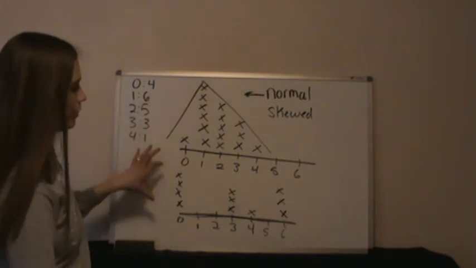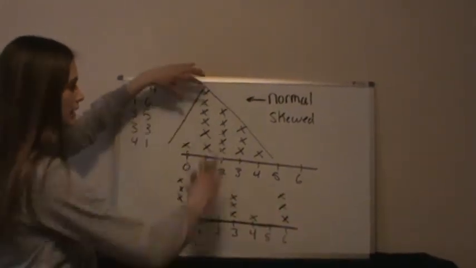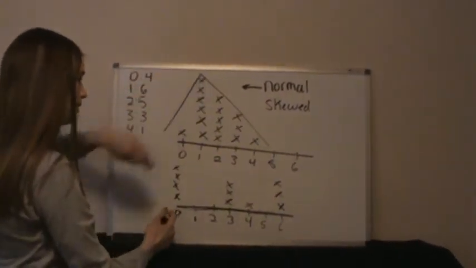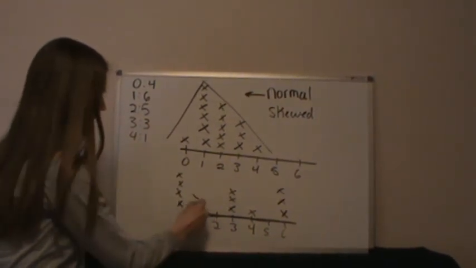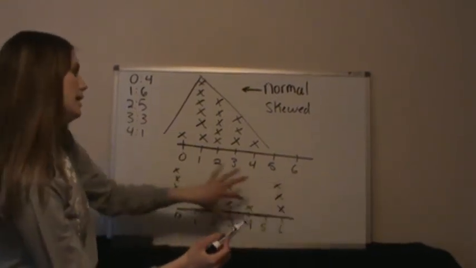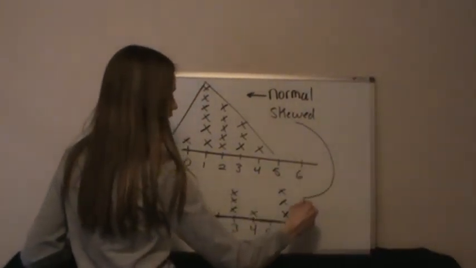So you can kind of see how this is more spread out and it doesn't look as clean as this, which is making kind of like a pyramid, where this just seems all over the place. So that's why this is called skewed.